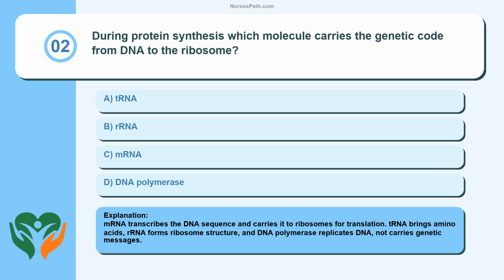mRNA transcribes the DNA sequence and carries it to ribosomes for translation. tRNA brings amino acids, rRNA forms ribosome structure, and DNA polymerase replicates DNA, not carries genetic messages.